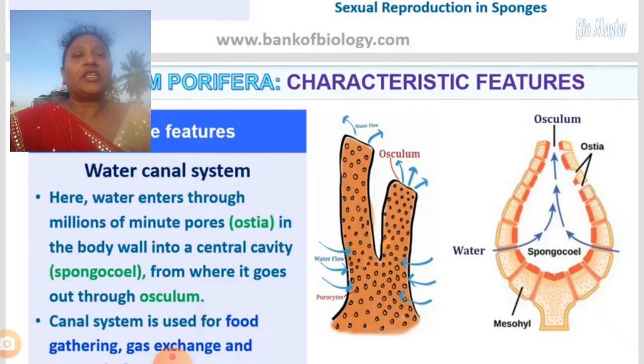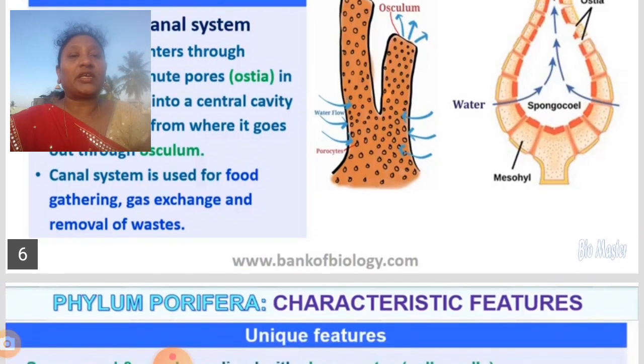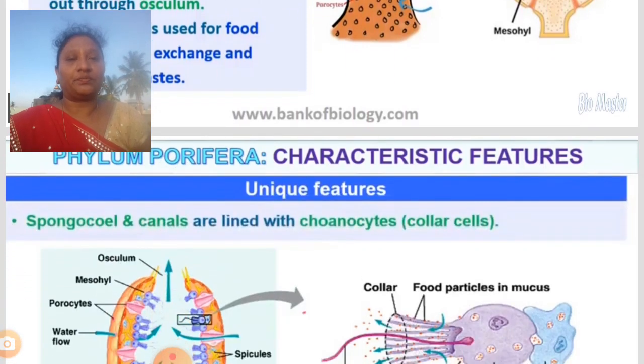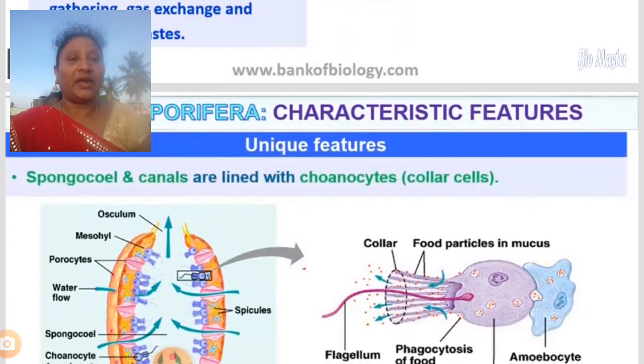In the picture you can find the parts, children. Spongocoel, from where water goes out through the osculum. The canal system is used for food gathering and gaseous exchange also. By this canal system water will be transferred, they will gather the food, and also carry out gaseous exchange. As I said, the respiratory system is absent, no. So through the canal system only they will be transported. The canals are lined with special cells called choanocytes. They are the special cells. Cyte means cell.